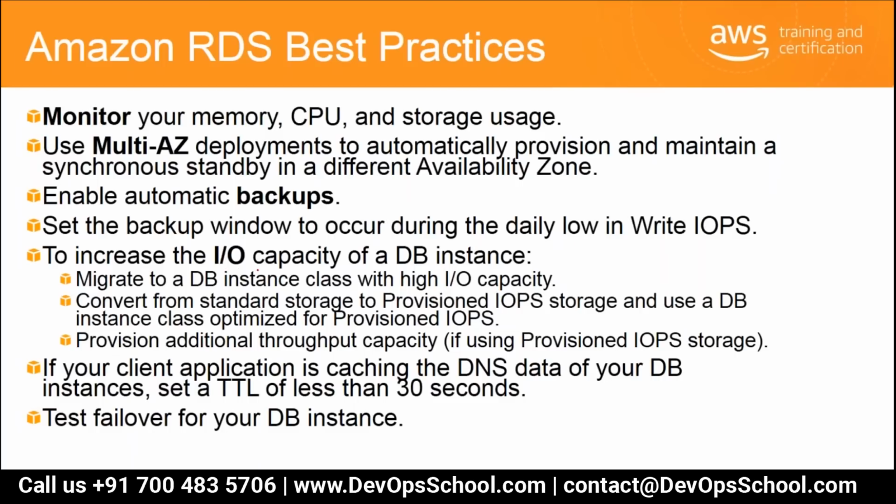To increase IOPS capacity, you can migrate to a DB instance class with high IOPS capacity, convert from standard storage to provisioned IOPS, and provision additional throughput capacity if you want. If your client application is caching DNS data, set a TTL of less than 30 seconds. And test failover of your DB instance. You always have to make sure you test for failover.